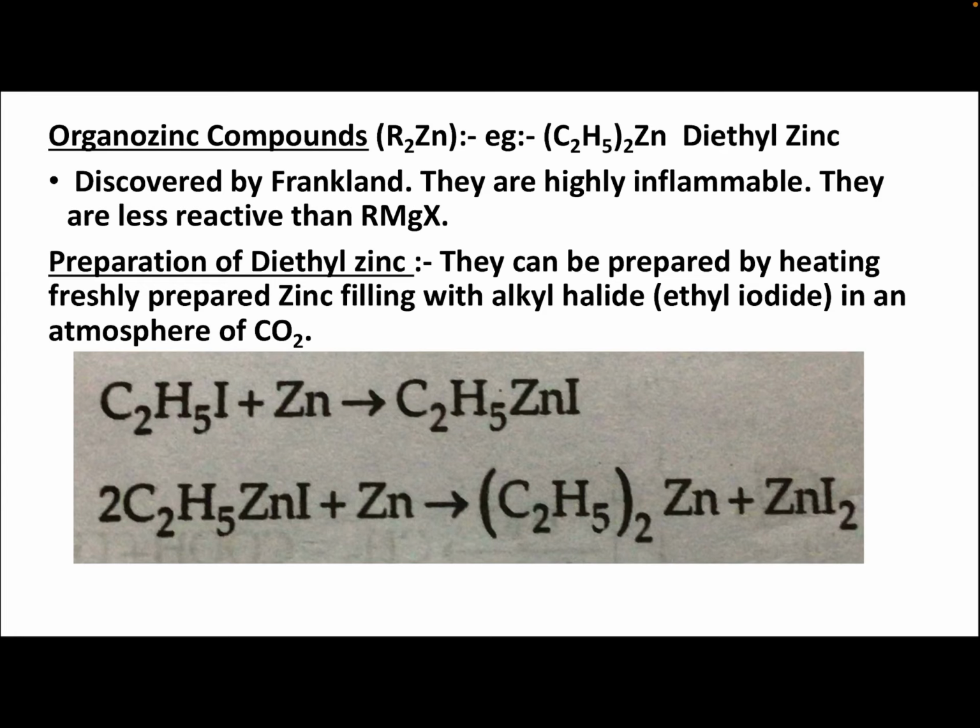Organozinc compounds R2Zn. Example: (C2H5)2Zn, that is diethyl zinc. In the organolithium compound it was CH3Li, but here C2H5 is taken twice. Why are you taking it twice? Because the oxidation state of zinc is +2. So (C2H5)2Zn, diethyl zinc.